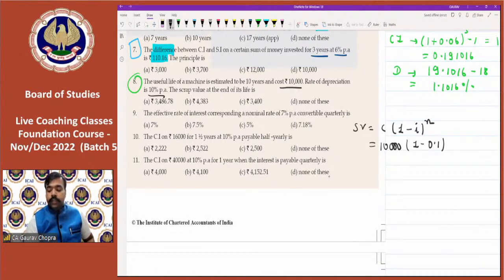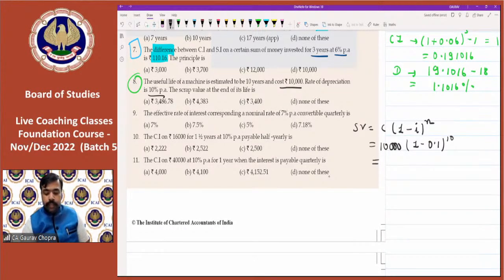And the time period is 10 years. So now you can calculate. So 1 minus 0.1 is 0.9 and 0.9 to the power of 10. So press into equal to for 9 times and then multiply by 10,000.